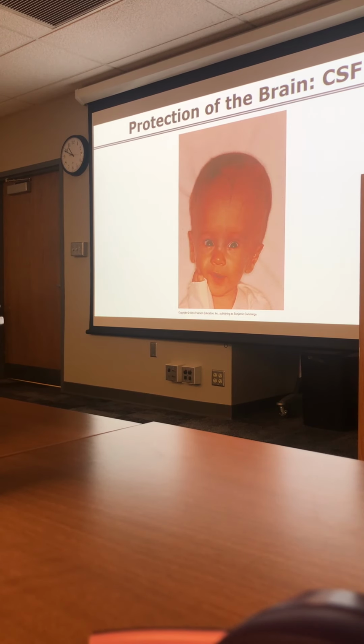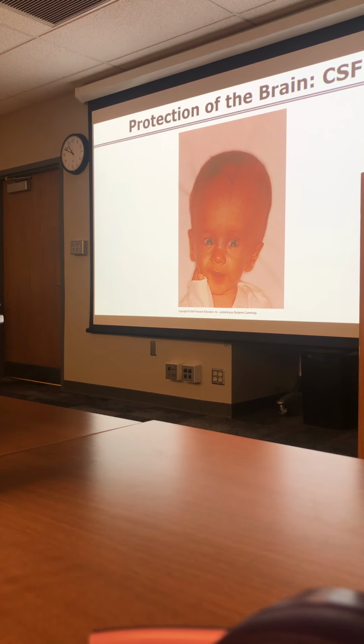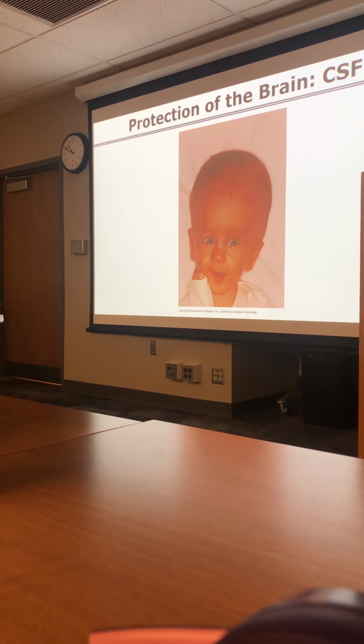Drainage can be interfered with by tumors, so if you get a tumor that blocks maybe the cerebral aqueduct, for example, inflammation, head injuries, meningitis, subarachnoid hemorrhages, cellular debris, developmental abnormalities, any one of these can cause flow issues. Blockages can occur anywhere, but typically if you get a blockage in these passageways, especially for infants, it occurs in the interventricular foramen between the lateral ventricles and the third ventricle, or in the cerebral aqueduct between the third ventricle and the fourth ventricle. Those are the smallest areas.